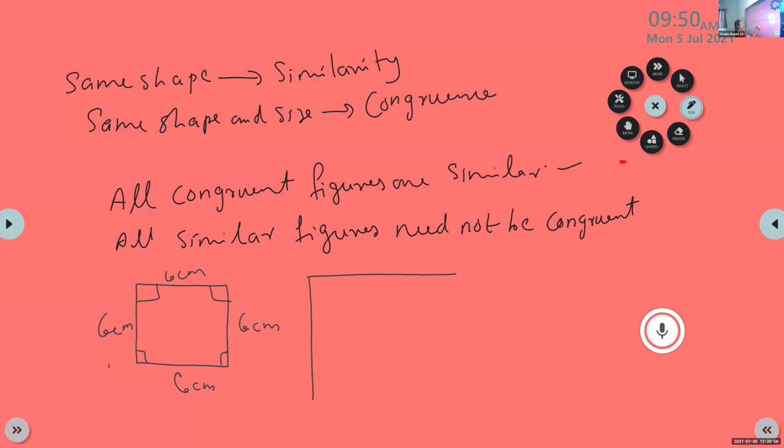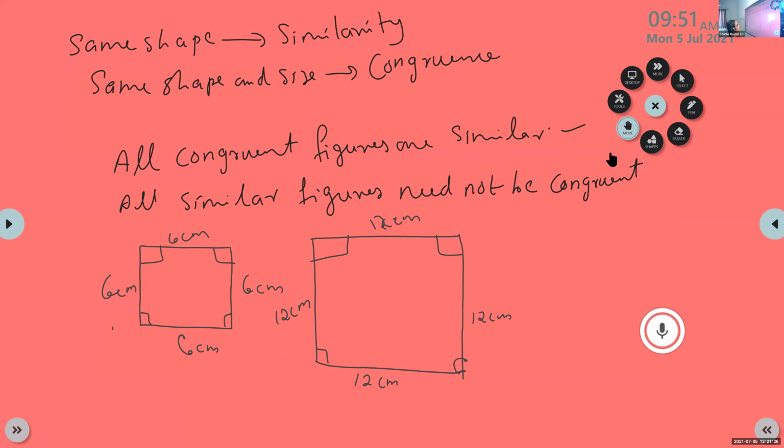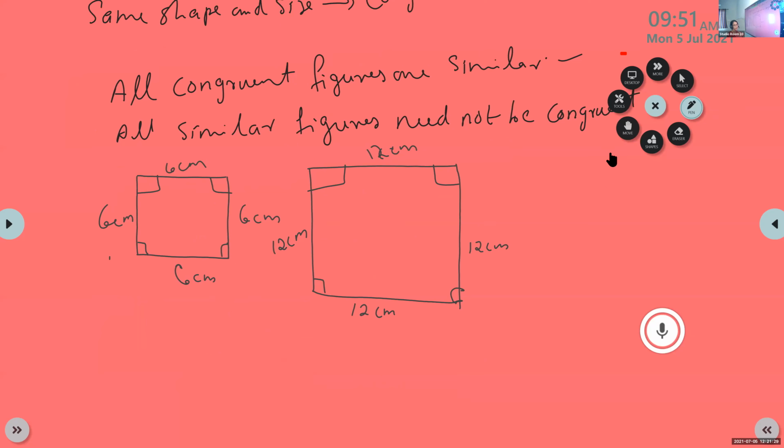Another one, same angles are 90 since it is a square. This is 12 centimeter, 12 centimeter, 12 centimeter, 12 centimeter. See, here angles are same. Since their shapes are equal, we can say they are similar, squares, not triangles. They are similar squares.